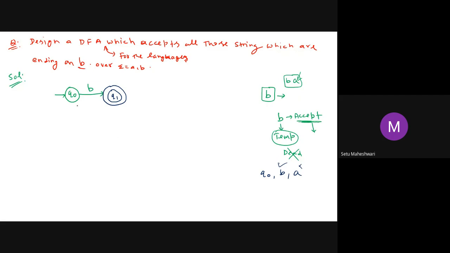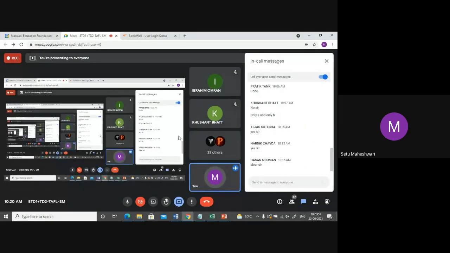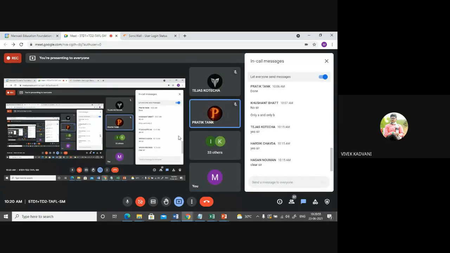If I am standing here on Q0, what do I already have in my string? Empty, nothing is there. Is everybody getting this?